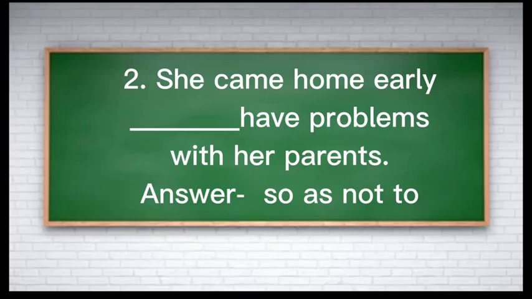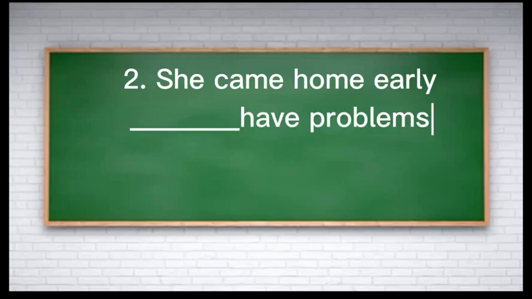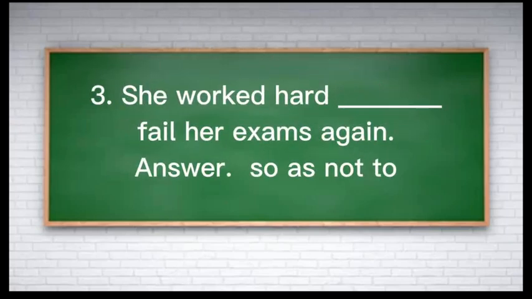So as not to have problems. It's the negative form. And third one, she worked hard, blank, fail her exams again. Fail is given. So she worked hard, blank, fail her exams again. So as not to and so that are given. So she worked hard so as not to fail, fail is a verb. So as not to fail her exam can be the answer.